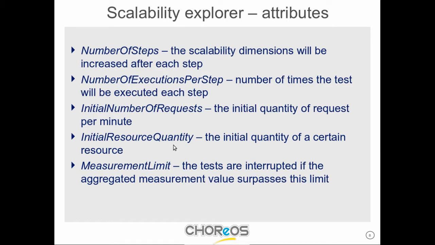We can also have a measurement limit that will define when the test will finalize, because we may want to test whether we meet a certain SLA. So if what we measure goes above that SLA, then we can stop the scalability test, because the system is not responding well at that level.